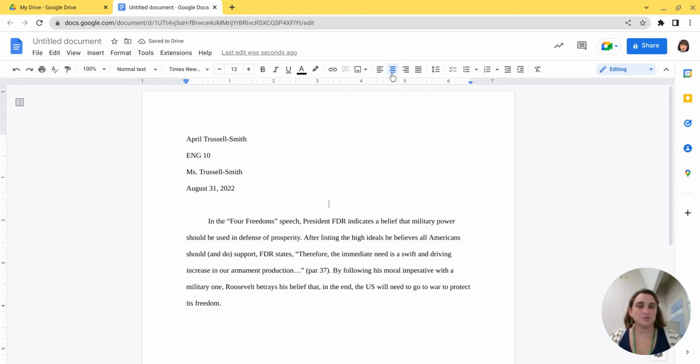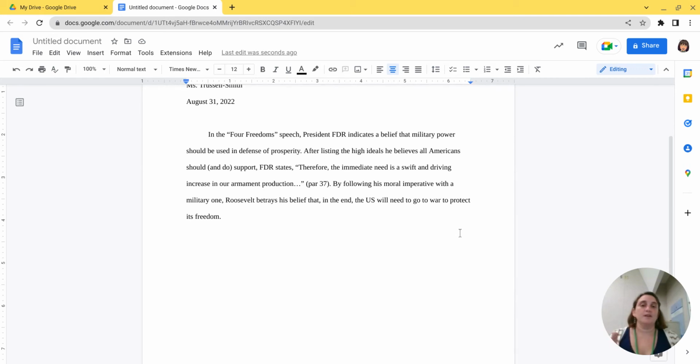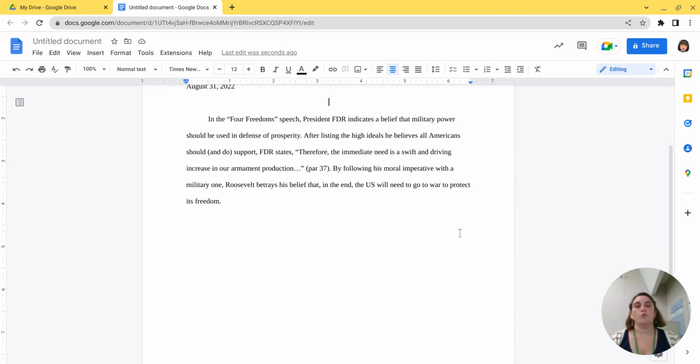Let's come back to the title because we want our title to be meaningful. So let's write our paragraph first, and then we'll have a better sense of what title we should give it. Okay, so in this paragraph that I've already written with the first period class, we have our topic sentence. Our topic sentence is, in the Four Freedoms speech, President FDR indicates a belief that military power should be used in defense of prosperity. So that's what everything in this paragraph is going to be discussing, that FDR indicates military power being used in defense of prosperity.